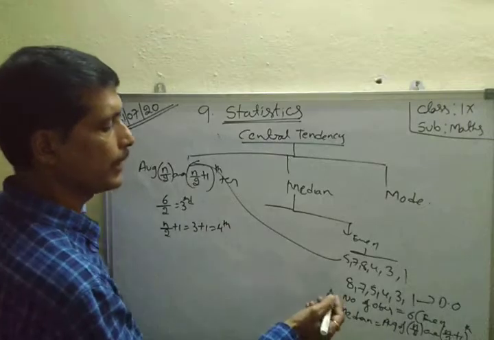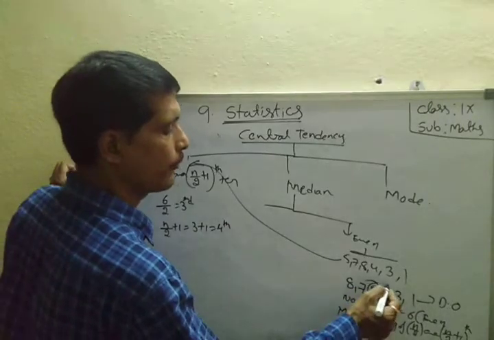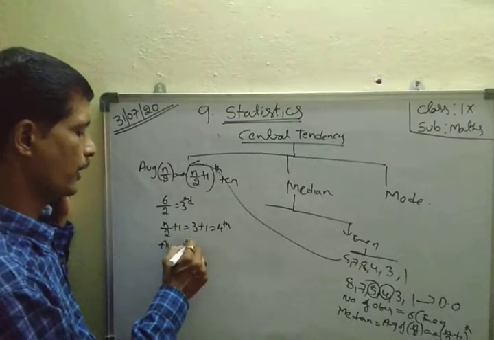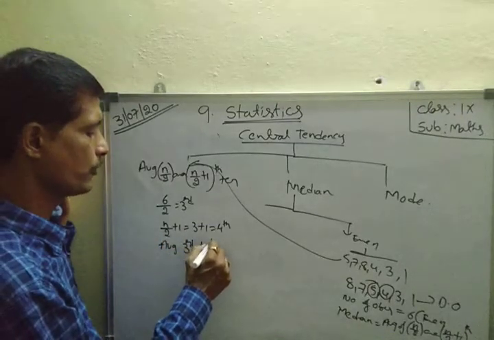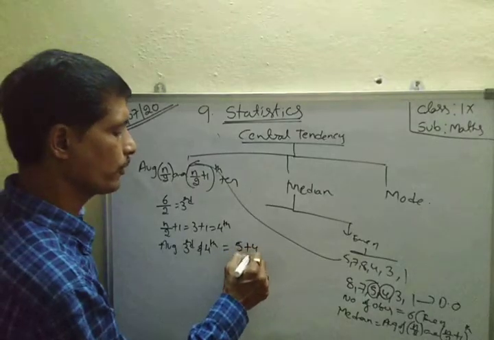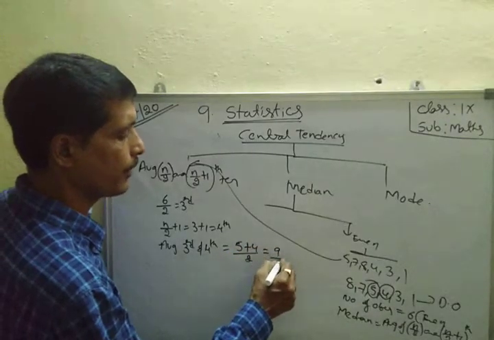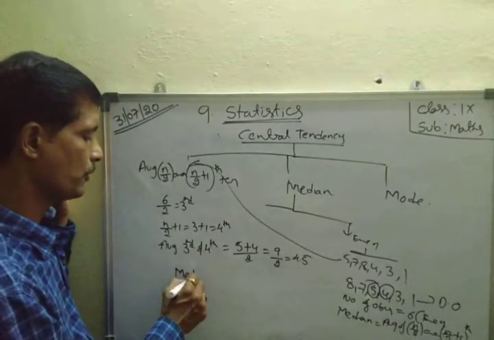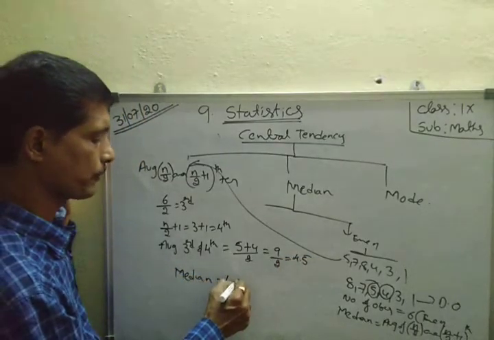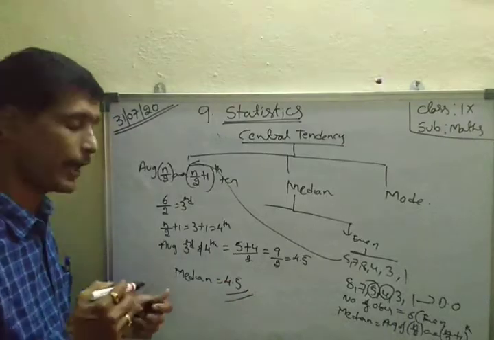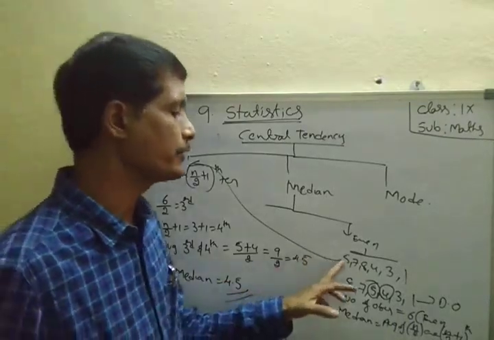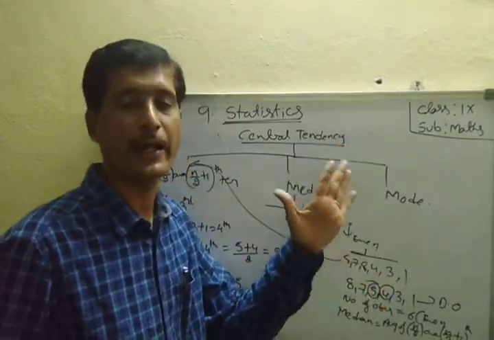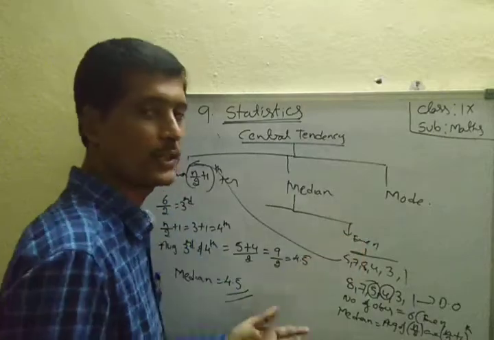Here the third term is what? 5, and the fourth term is 4. Average of the third and fourth terms: 5 plus 4 by 2 equals 9 by 2 equals 4.5. Median equals 4.5. One more time, see. Here 5, 7, 8, 4, 3, 1 is given. These numbers are arranged in ascending or descending order. Therefore the answer is no change.